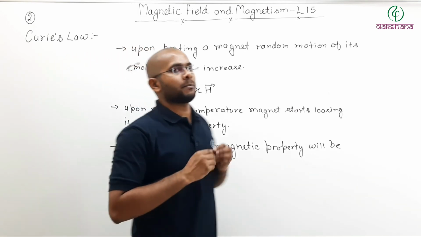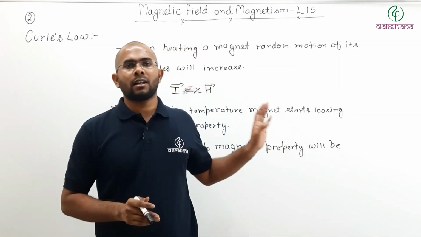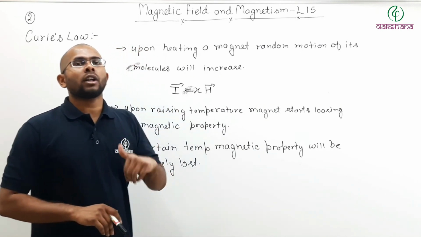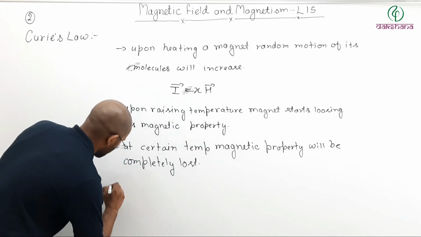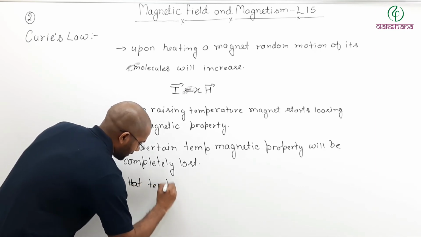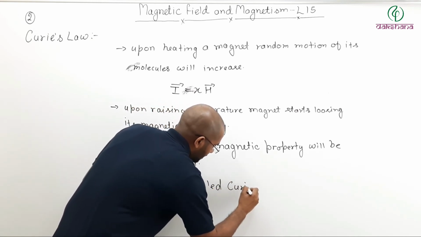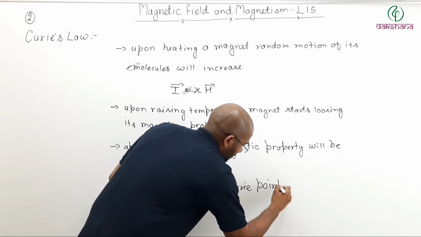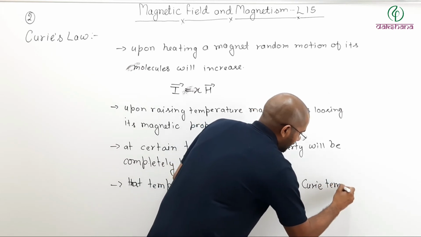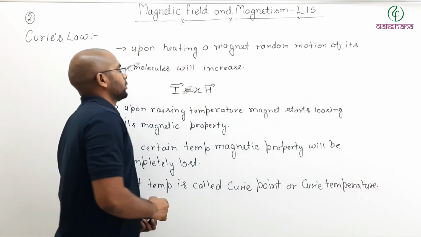And that certain temperature at which the magnetic property of the material is completely lost is known as Curie temperature or Curie point. So here you can say that this temperature is called Curie point or Curie temperature. Both are correct. In different books, different ones may be written. Both are true.